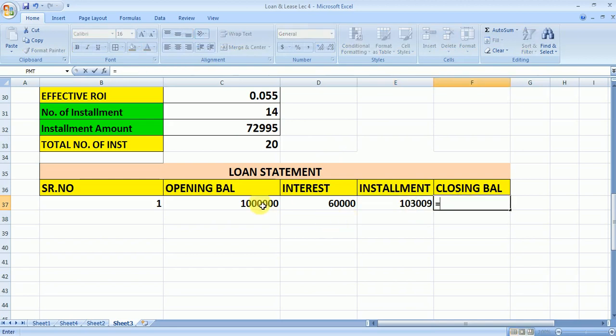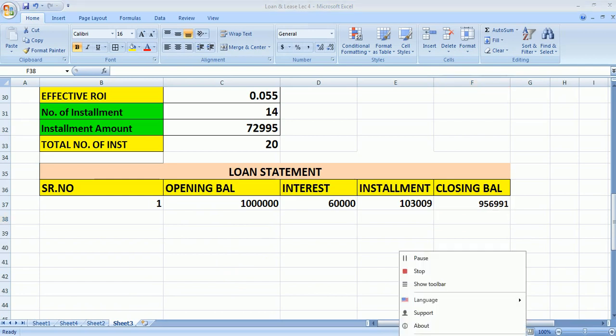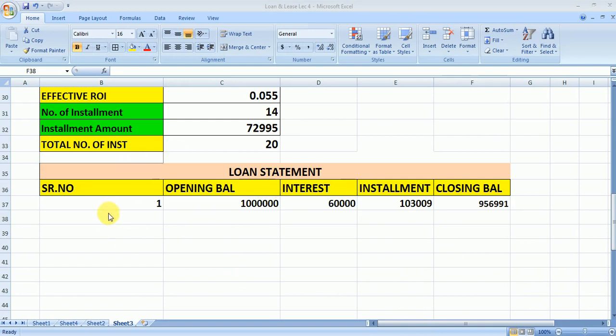This is the simple, that is opening plus interest minus this. Why I am using the minus here? Because the installment amount is positive, so ultimately this is the outflow of cash, so that should be deducted. Fine. In this way we'll calculate all the values in the first year. Now we'll calculate the value of the second year.